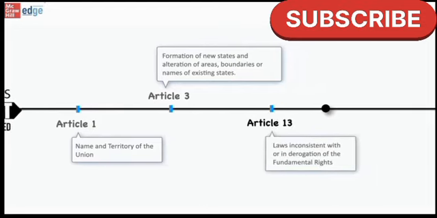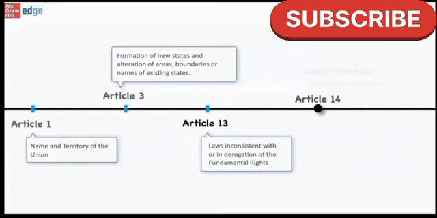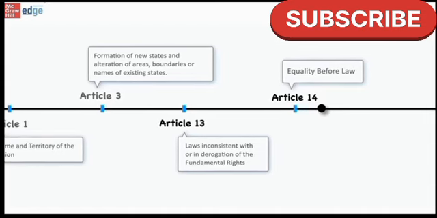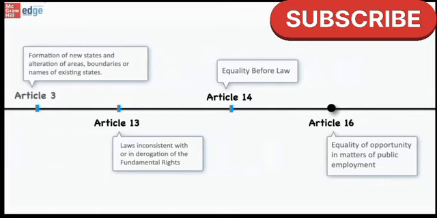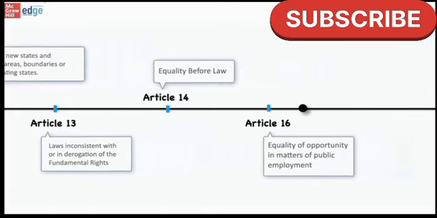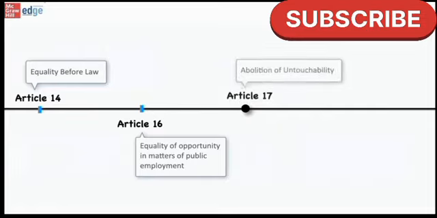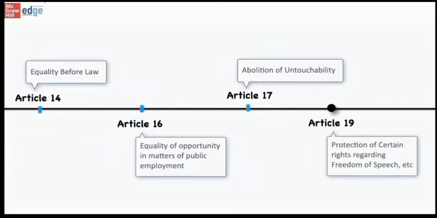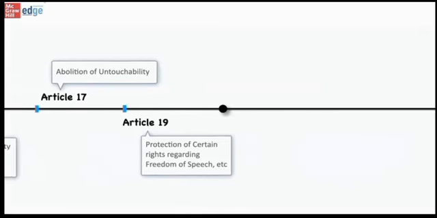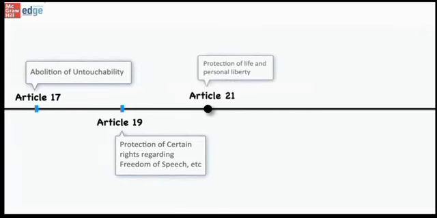Next is Article 13, which is about laws inconsistent with or in derogation of the fundamental rights. Another important article is Article 14, which talks about equality before law. Next is Article 16, which is about equality of opportunity in matters of public employment. Next is Article 17, which is about abolition of untouchability. Another important article is Article 19, which is about protection of certain rights regarding freedom of speech, etc. Next comes Article 21, which is about protection of life and personal liberty.